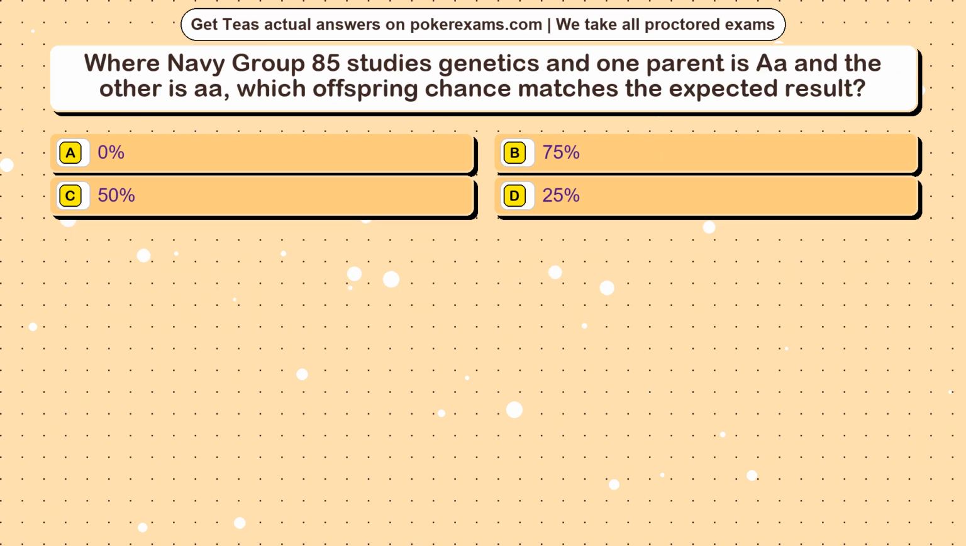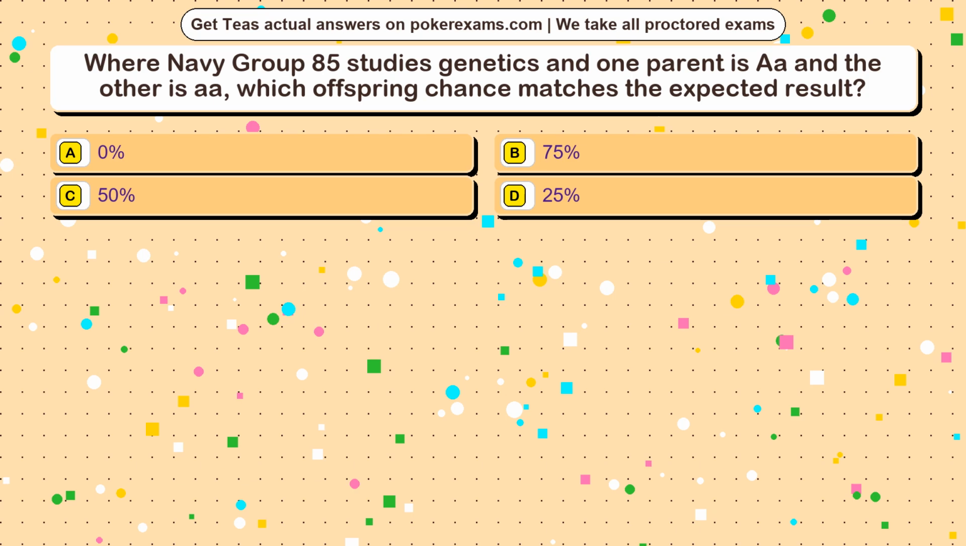Question 18. Where Navy Group 85 studies genetics and one parent is AA and the other is AA, which offspring chance matches the expected result? Option A, 0%. Option B, 75%. Option C, 50%. Option D, 25%.